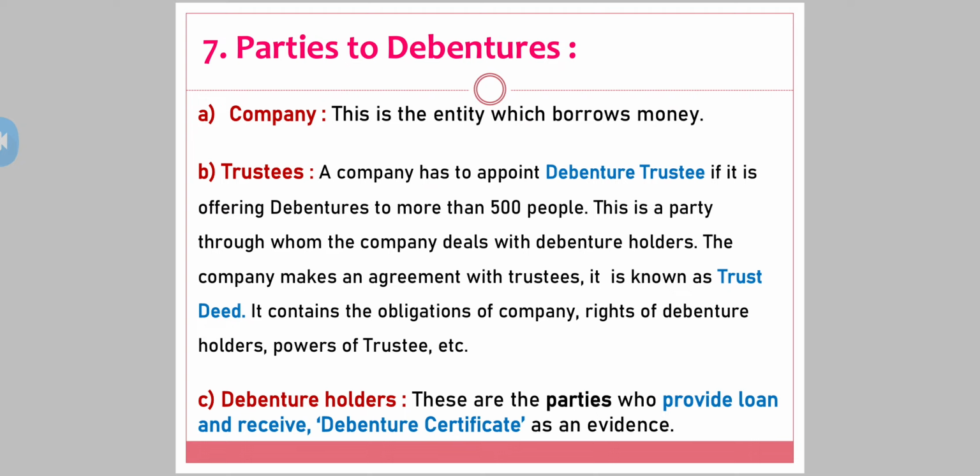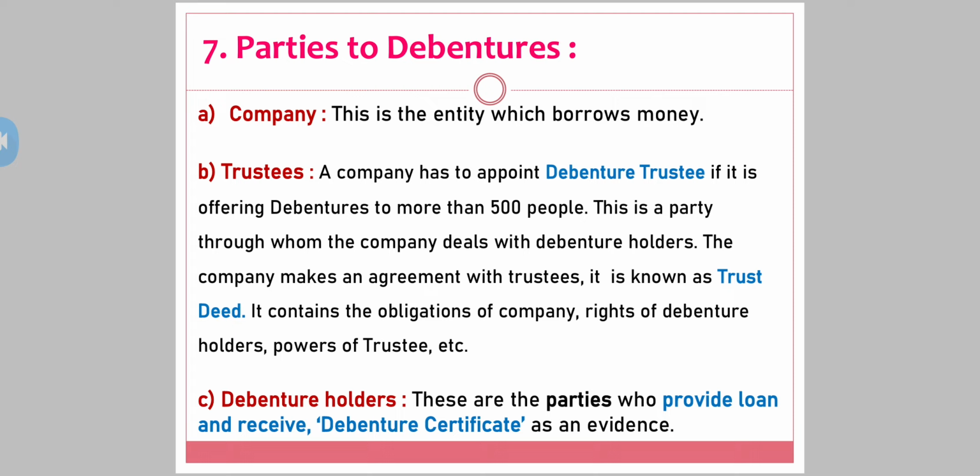Now, who all are involved? Who are the parties that are involved when the debentures are issued by the company? The very first one is the company itself. This is the entity which borrows money. Now, entity, firm, organization, one and the same thing.